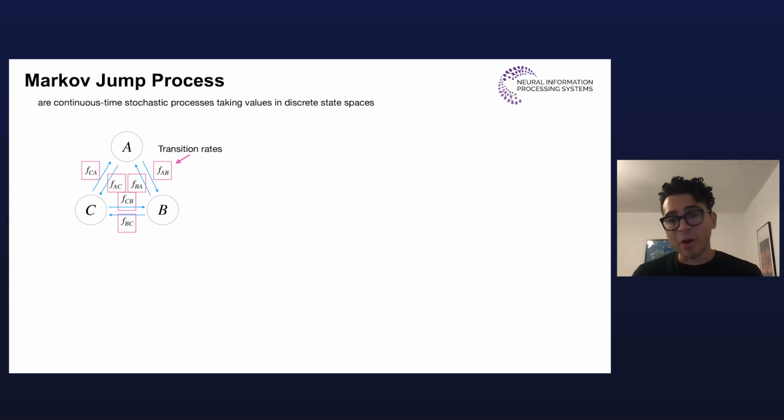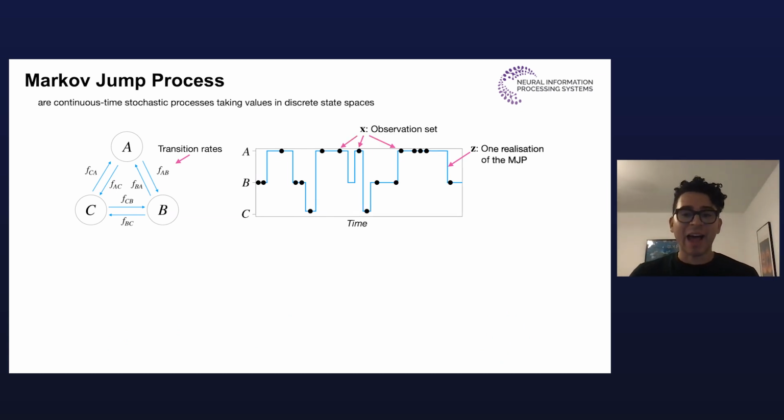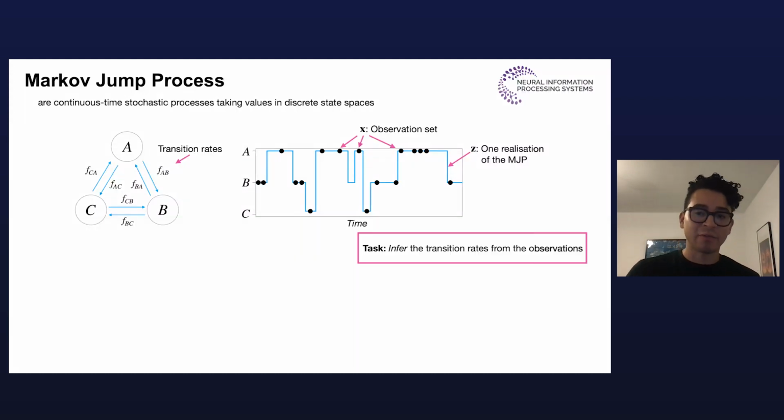Now, in reality, we only have access to noisy and sparse observations of these realizations. And the main task is how to infer the hidden transition rates from the noisy observations only.